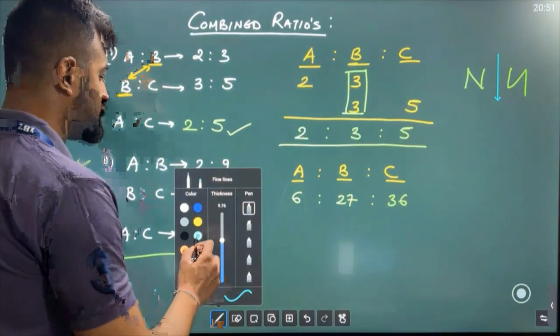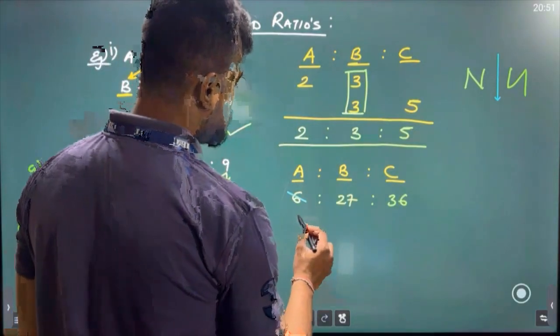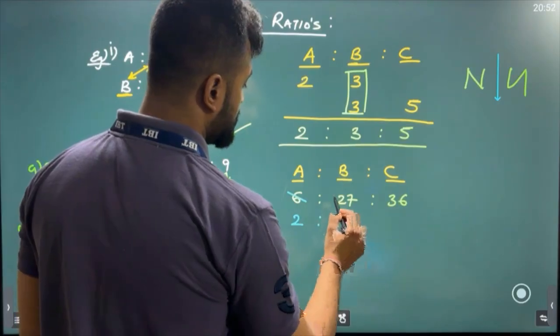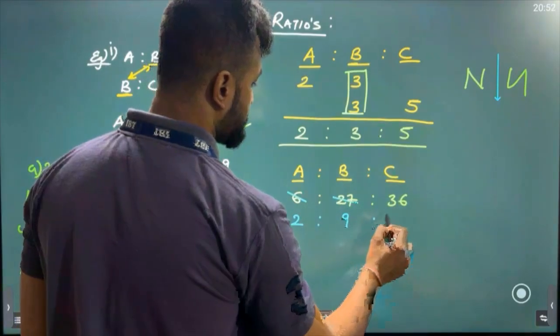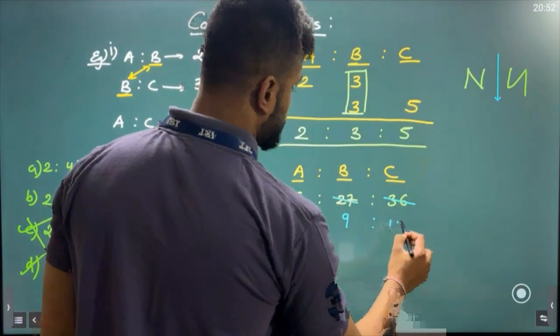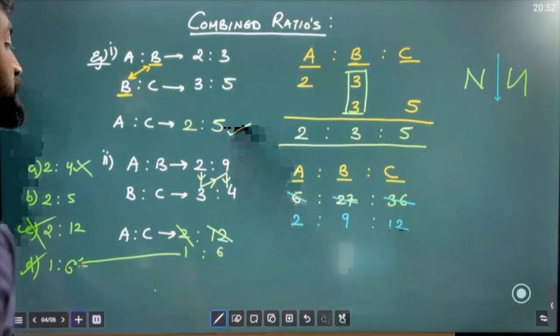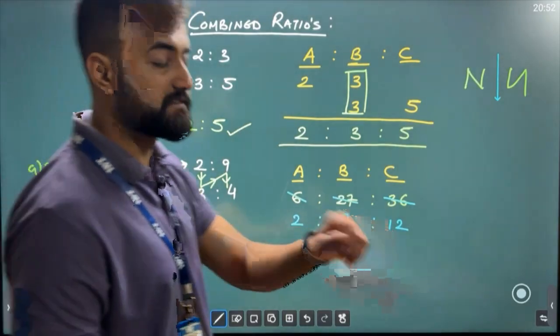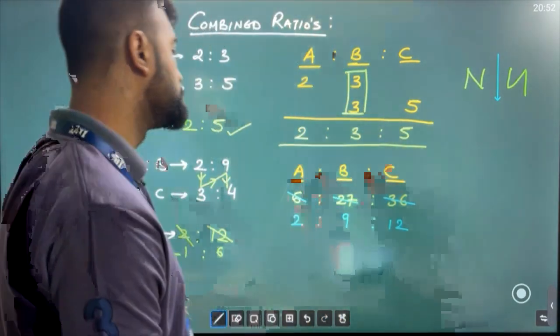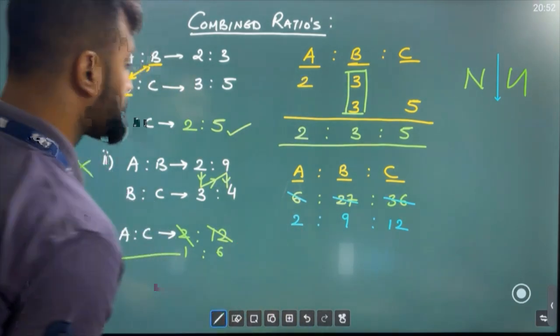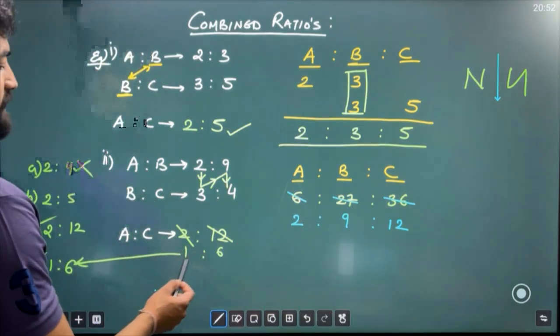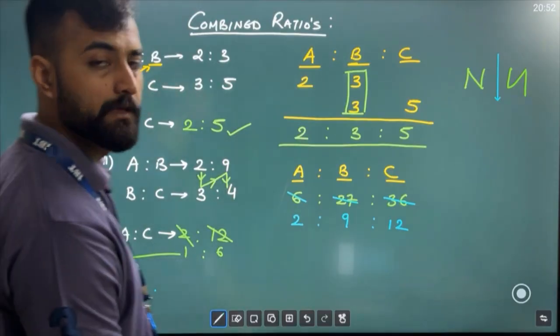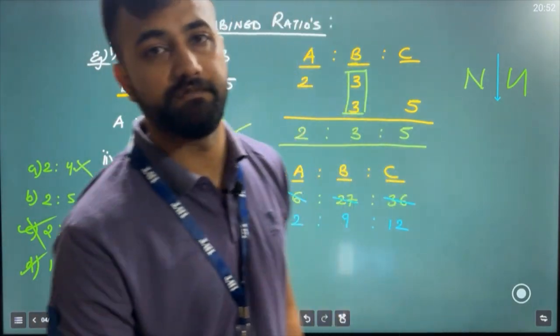So I'm going to cancel with 3. So 3 2s are 6. 3 3s are 9. 3 12s are 36. See, did we get 2:12 in the previous answer? Right? We are getting. And if I cancel this further to get this, I'll be getting 1:6 as my answer. है कि नहीं? है ना? So this particular thing is known as the reverse N.